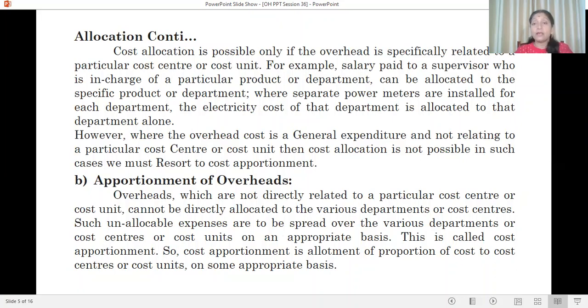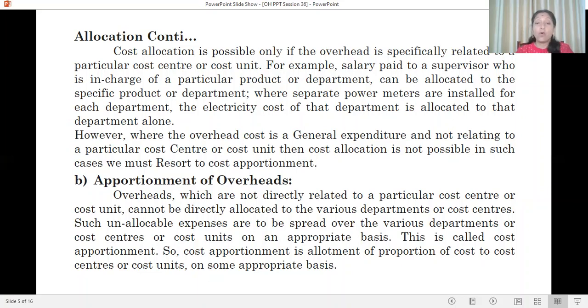For example, salary paid to a supervisor who is in charge of a particular product or department can be allocated to the specific product or department. Where separate power meters are installed for each department, the electricity cost of that department is allocated to that department alone. It is very easy to allocate the expenses or overheads.